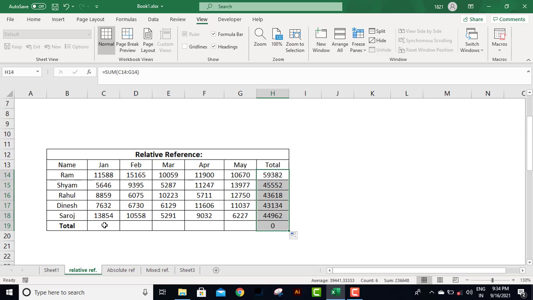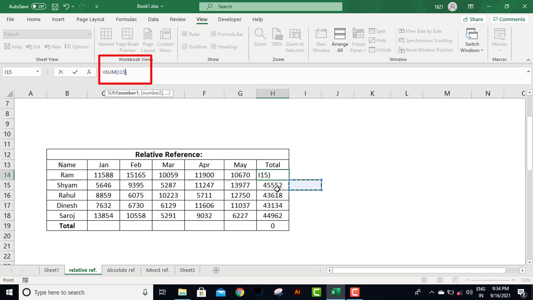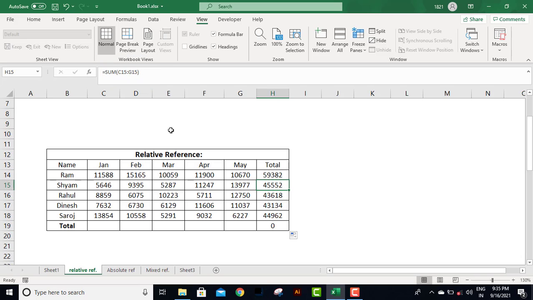Now this is the actual relative reference. You can see in the formula bar that the reference here is C14 to G14, and on the other cell it's C15 to G15. The references are changing, and that is okay because I want them to change.